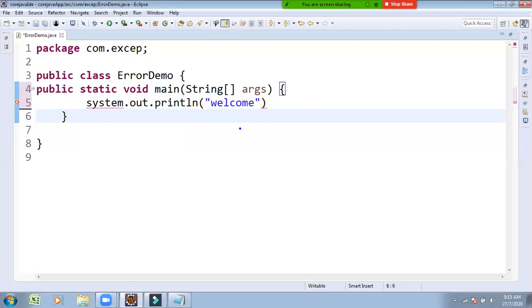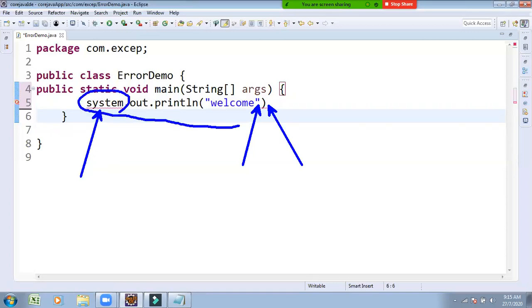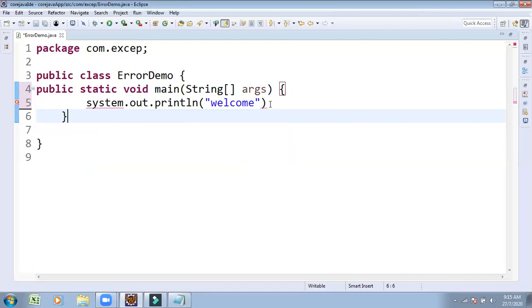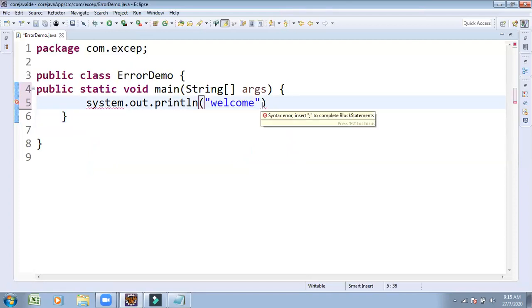You find here, double quotation, you forgot it. Missing, unclosed string literal. Here you get expected semicolon. Here you get package system does not exist. It looks like this. So these are the compile time errors. While you are writing and compiling the program, you get these errors. The rectification of these errors is very easy, because the compiler clearly gives the instructions.